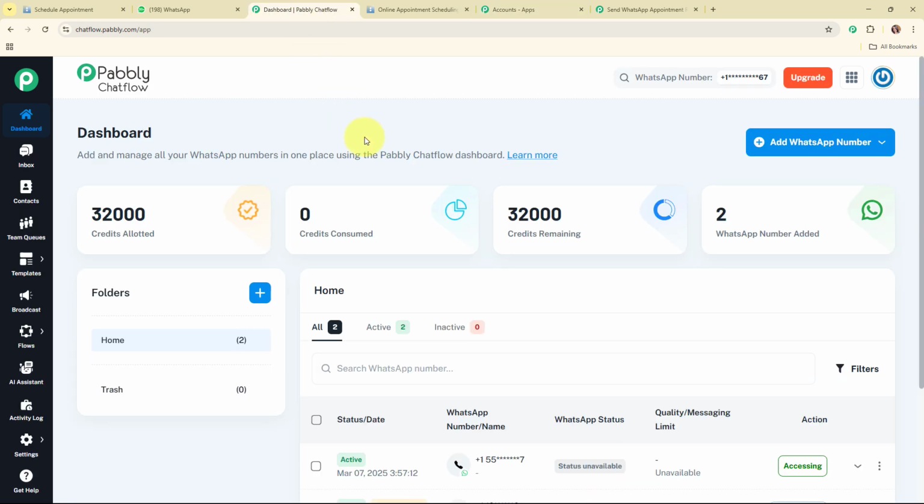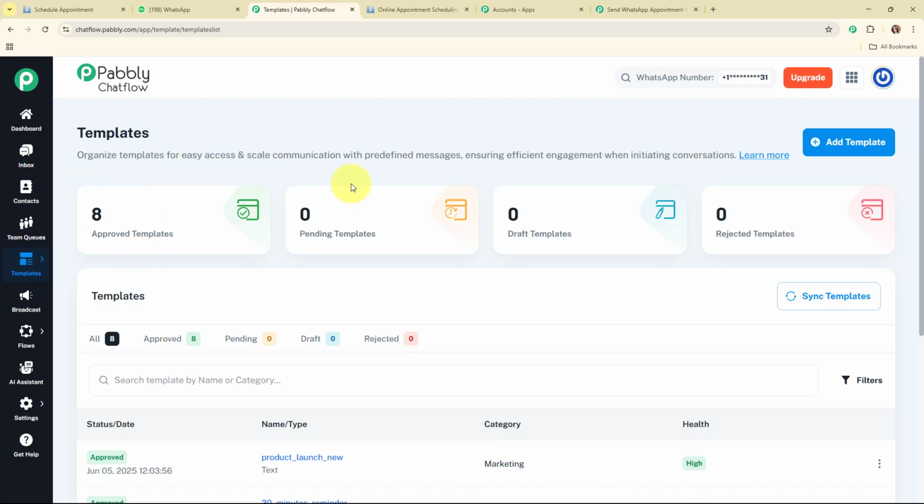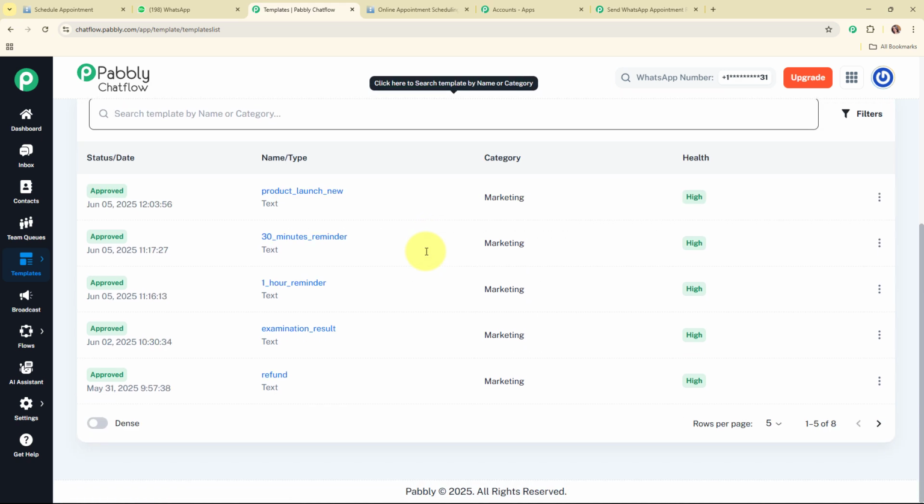And now here, if you wish to learn how you can set up your Pabbly Chatflow account step by step, then you can check out the video available on our YouTube channel for the same. So now here I've already created 2 templates to send reminders to my clients, and to see the templates, let me take you to the templates section. Here in templates, you can see all the templates that I've created using Pabbly Chatflow till now. If you wish to learn how you can add a new template in your Pabbly Chatflow account, then you can check out the video on how to create a new template in Pabbly Chatflow that is uploaded on our YouTube channel.